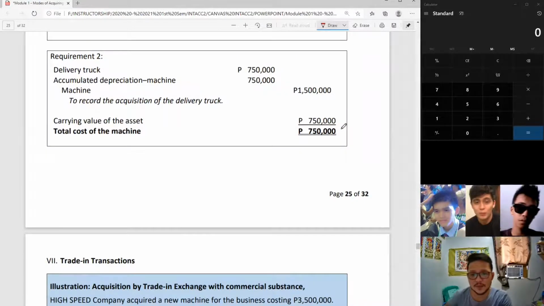And requirement number 2, the same thing. This one here is the carrying amount of the machine of low speed. That should be equal to the amount debited to the newly received delivery truck by low speed. And of course, de-recognize lang natin ulit ang old asset.